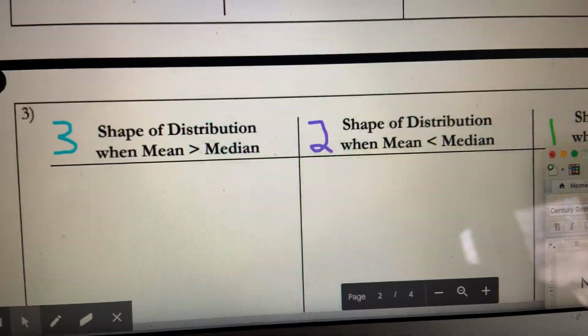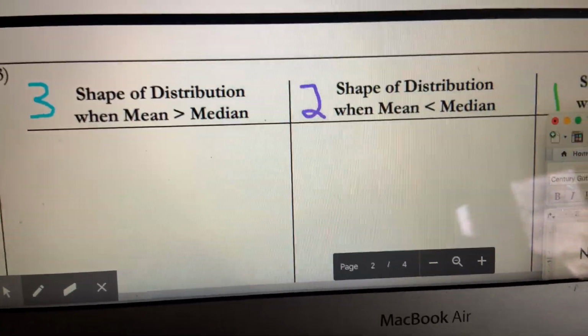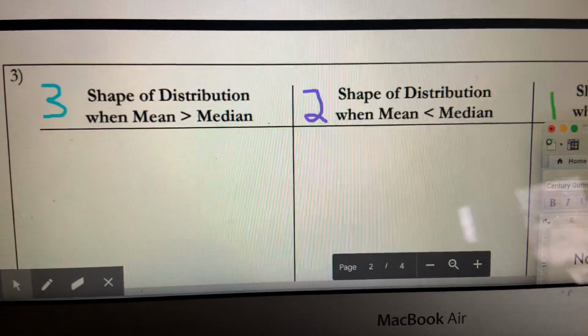The next and last video I'm going to post has to do with multiple choice questions you might see on a quiz or a classwork and what they look like.